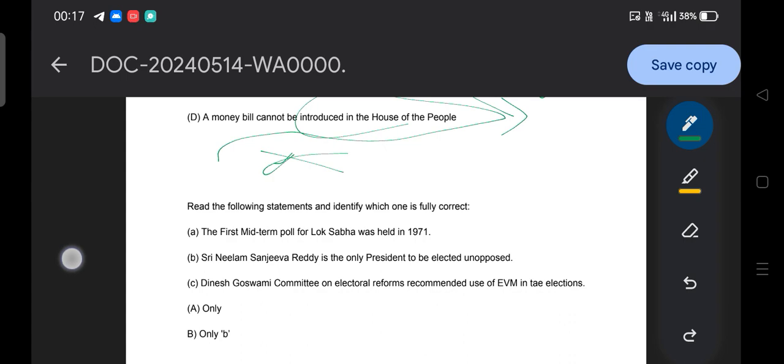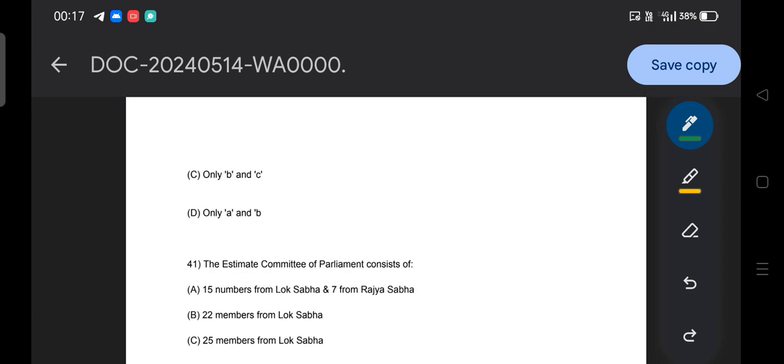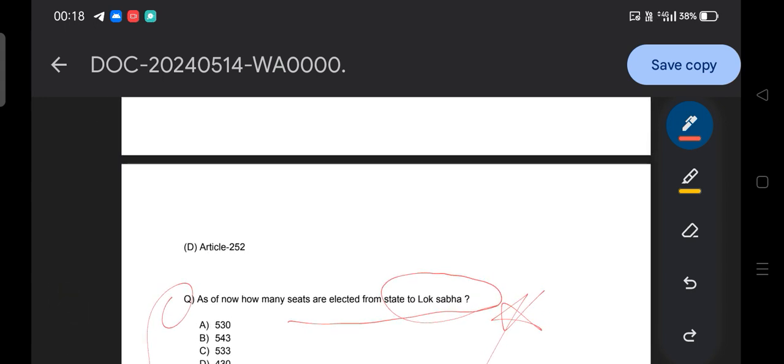Before the next question, I would like to cover the theory. Another type of sample question: as of now, how many seats are elected from the states to the Lok Sabha? Option A 530, B 543, C 533, option D 530. You need to find the correct answer. What is the answer?